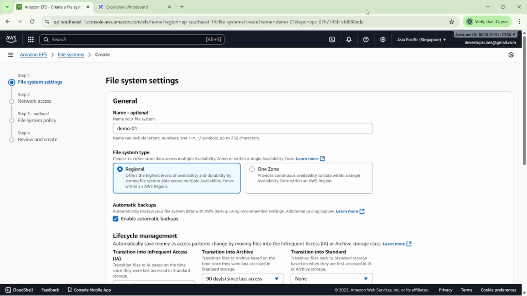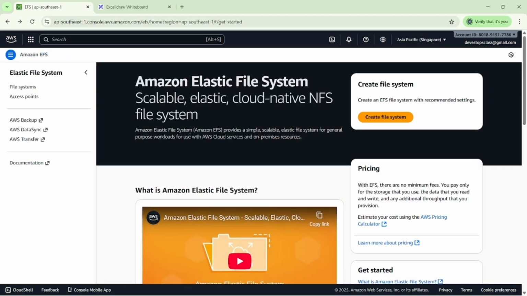Otherwise, we cannot mount the file in our EC2 instance, because we already created this file system in Asia Pacific, using the Mumbai data center. At that time, what will happen? We cannot mount our EFS file in our EC2 instances, because we are creating the EC2 instances in our Mumbai region. So that's why we make sure we have to select the same region.